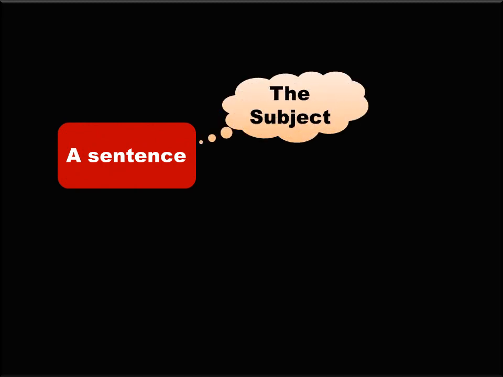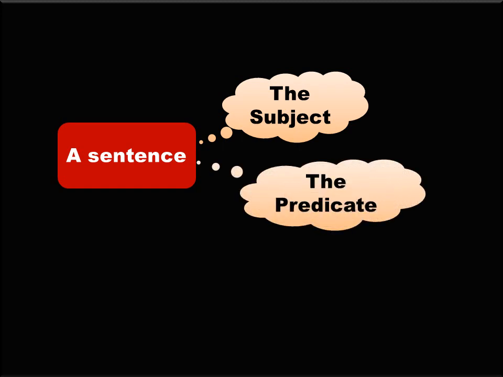Now, let's understand the parts of a sentence. A sentence consists of two parts. One is the subject and the other one is the predicate. Now, let's look at the sentence. John is my friend. In this sentence, we are speaking about the person John. So, John is the subject.